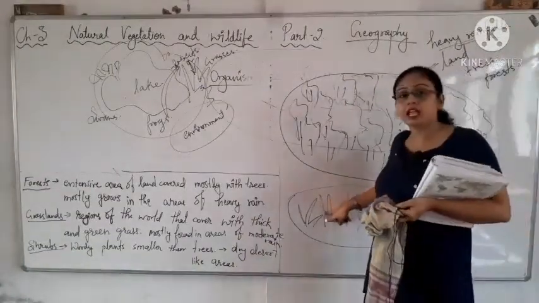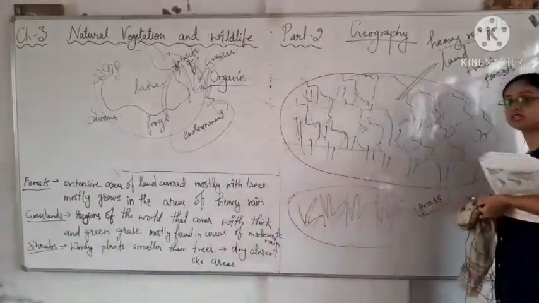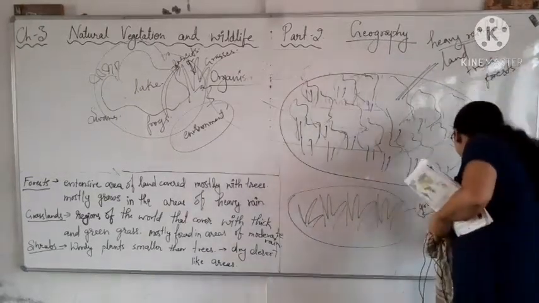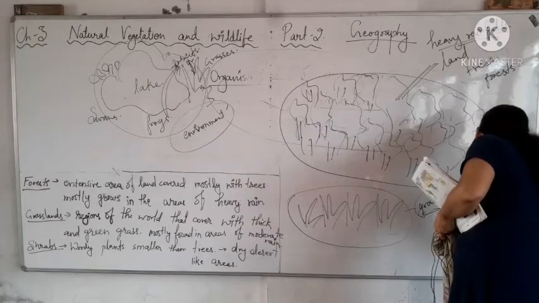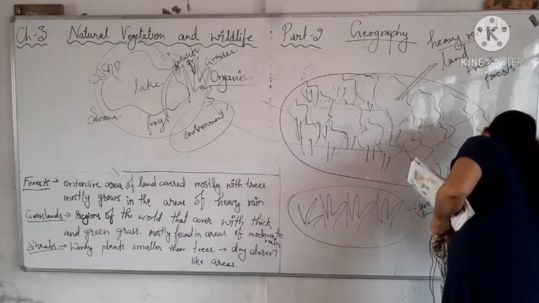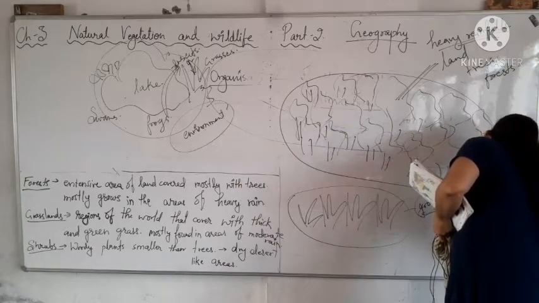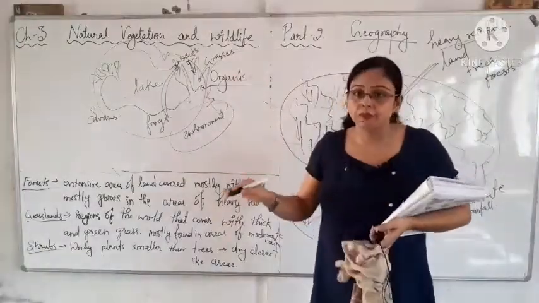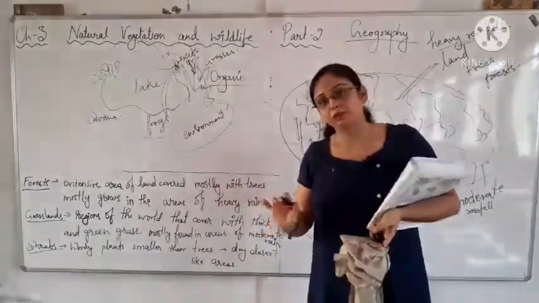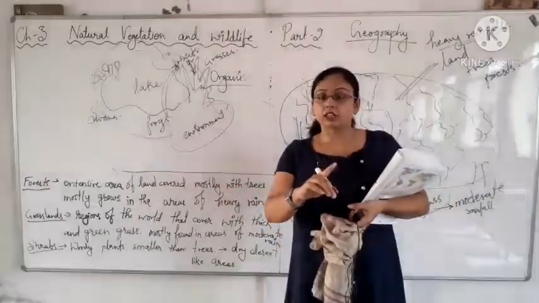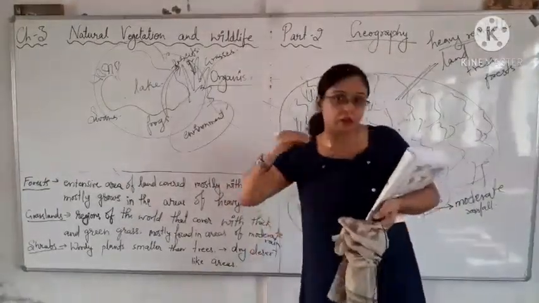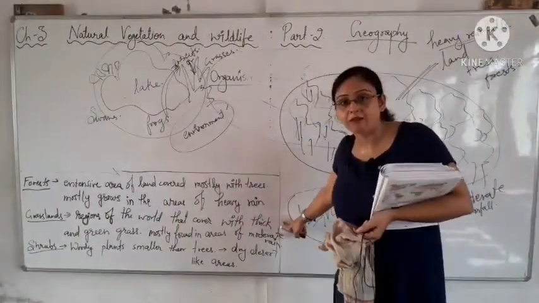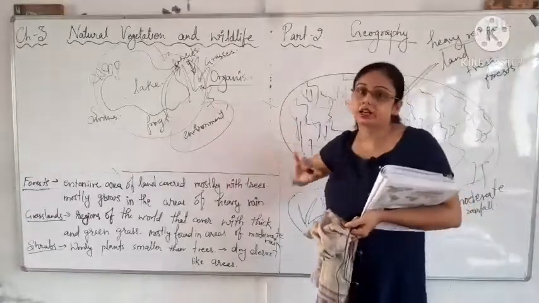Grasslands are the areas which are covered with the grasses. And these are mostly found in the areas where we have moderate rainfall. Moderate rainfall means average rainfall. Not high, not low, average rainfall. Trees are found in the areas having heavy rainfall. Grasslands are found in the areas having average or moderate rainfall.